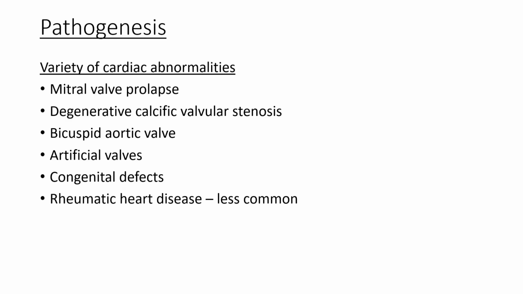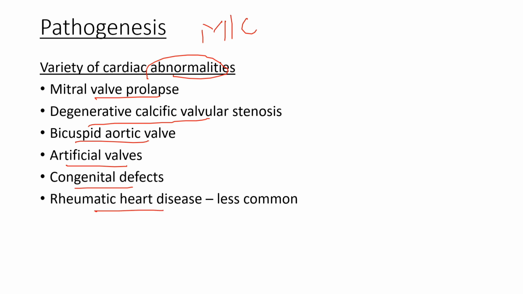As I said before, the most common reason for infective endocarditis is microbial infection. The most common valves that are affected are the abnormal valves. The abnormalities in the valves include mitral valve prolapse, degenerative calcific valvular stenosis, bicuspid aortic valve, artificial valves, that is the prosthetic valves, congenital defects like the ventricular septal defect, and rheumatic heart disease. But rheumatic heart disease causing infective endocarditis is less common.